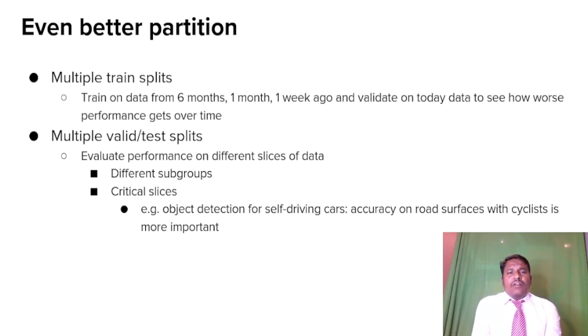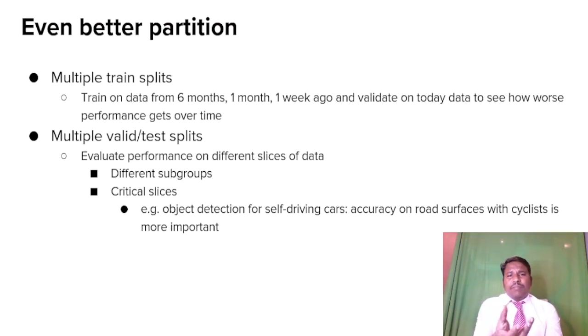So train on data for 6 months, from 6 months, 1 month, 1 week ago, and validate on today's data to see how worst performers get over time. So that's what multiple train splits are. And then the multiple valid test splits: evaluate performance on different slices of data, different subgroups, critical slices.